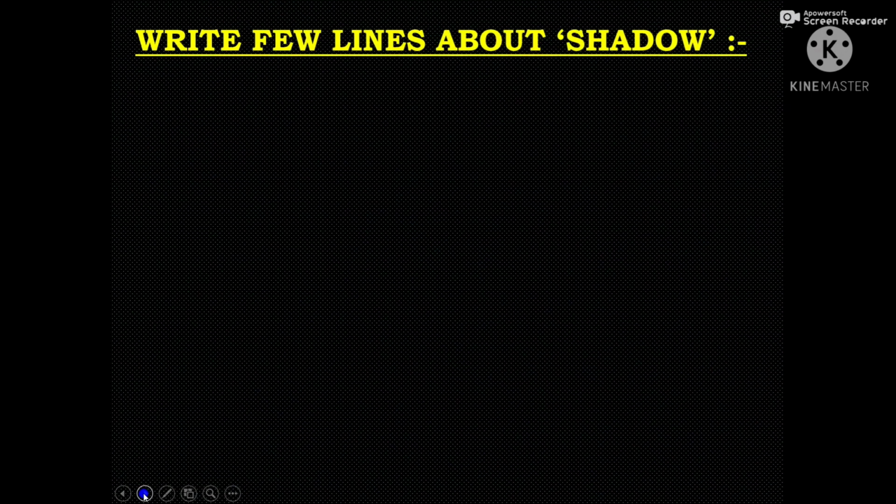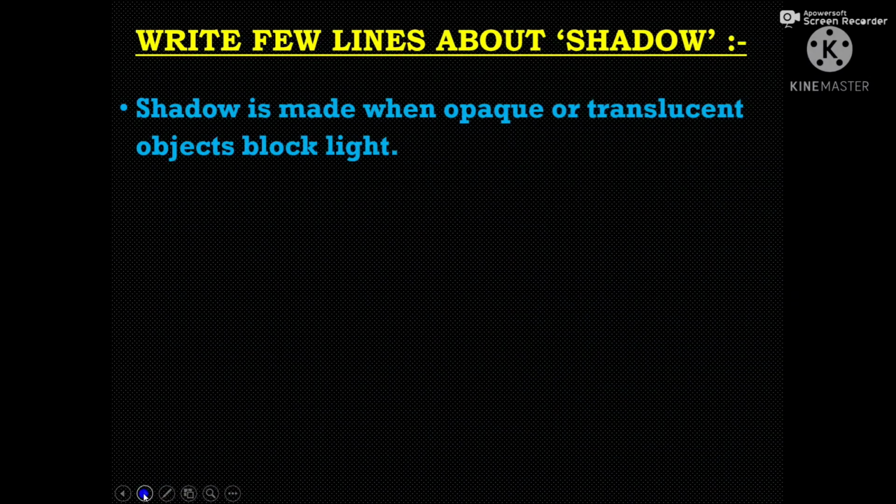Next one, write few lines about shadow. So we have to write few lines about shadow. We have already learned the poem. So now we can write some lines about shadow. So first one, shadow is made when an opaque or translucent object blocks light. So when an opaque or translucent object blocks the path of light, then a shadow is visible there. We can see a shadow there.